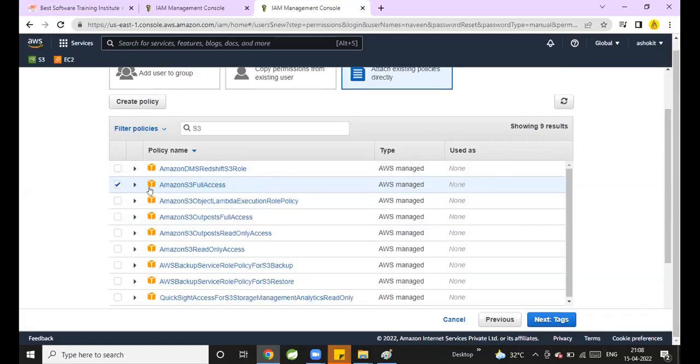That is full access. So now, is this my custom policy or is this the existing policy in the AWS? Existing policy in the AWS. Now that person will have complete access on the S3 buckets. But my requirement is I don't want to give complete access on the S3. I want to give only read access for my buckets.